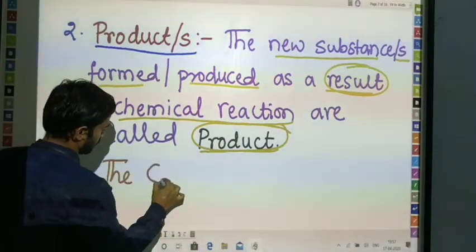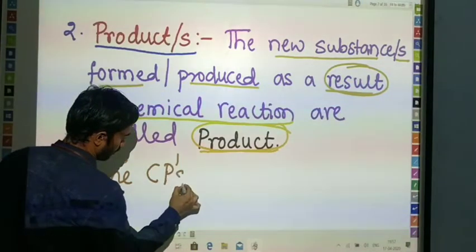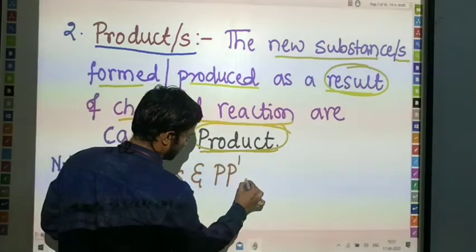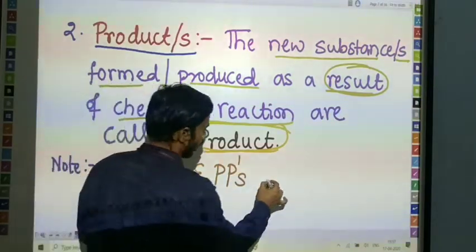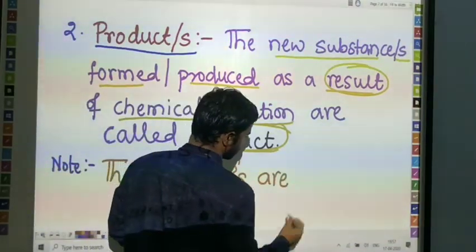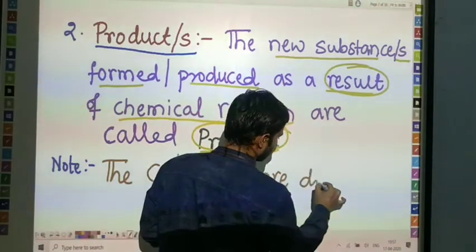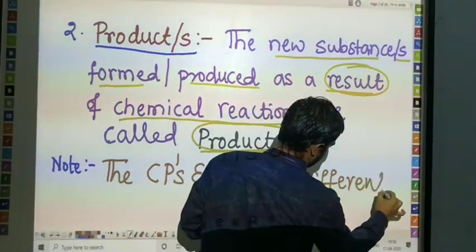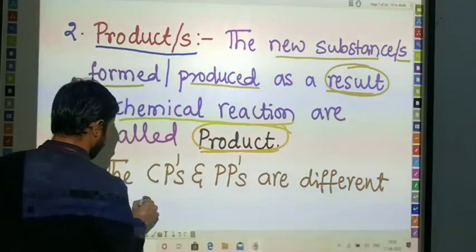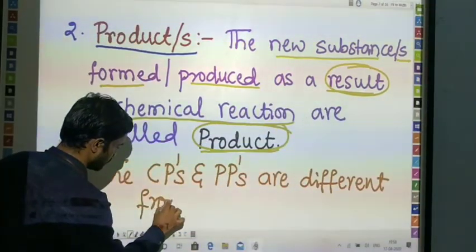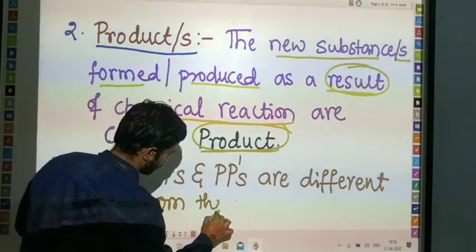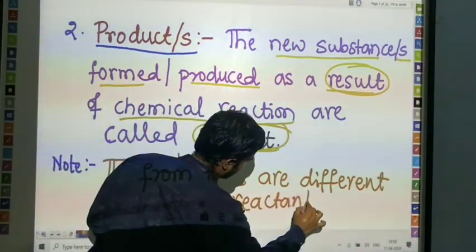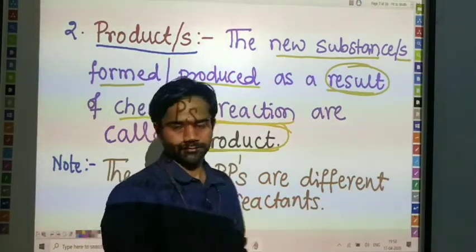The chemical properties and physical properties are different from the reactants, whether it's going to be one or many.